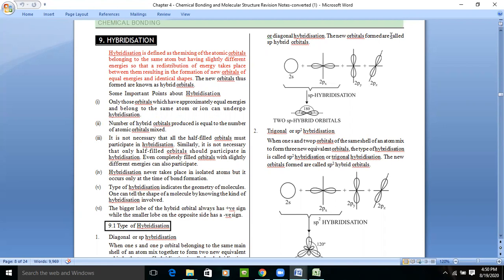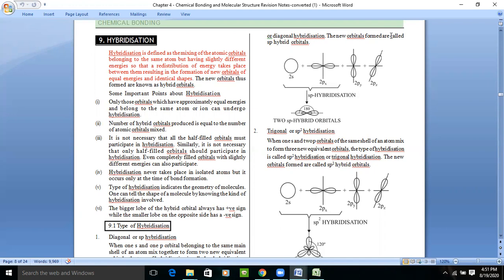This was the first condition: the atomic orbitals which are overlapping must have similar, equal energy, right? Second point: the number of hybrid orbitals produced is equal to the number of atomic orbitals mixed.